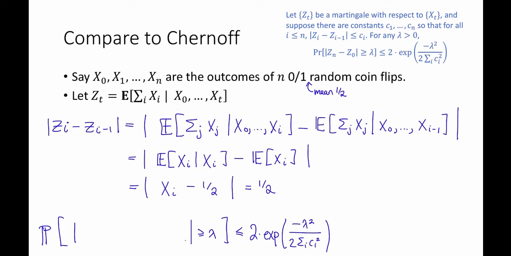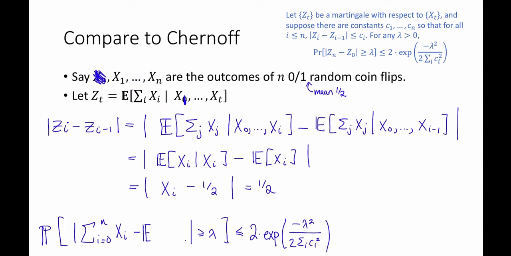Another way of saying that is this is just the sum of all of the X_i's all the way up to n. And then what is Z_0? Well, by definition, that's just the expectation of this sum, and there's nothing that I'm conditioning on. Sorry, I should have had these be 1 indexed here, so let's get rid of that and make this 1 indexed, so then Z_0 can actually just be this expectation without conditioning on anything. Sorry about that.